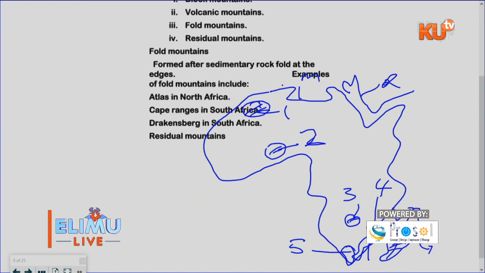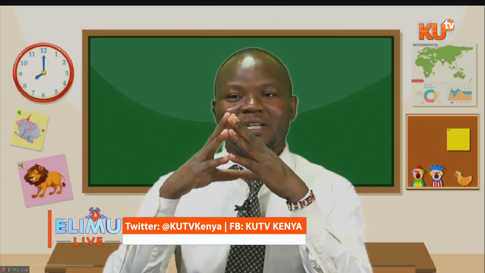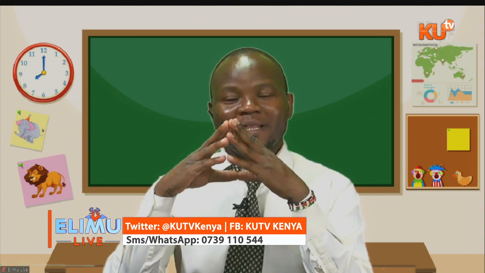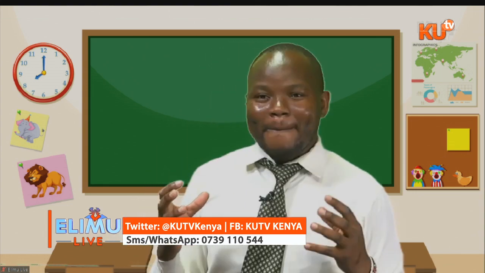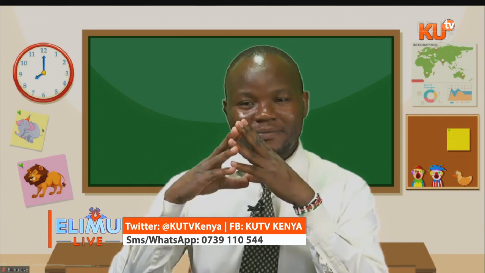Then we have the volcanic mountains. My learners, let me shortly explain about the volcanic mountains. These are the types of mountains that are mostly found in Africa. Then point 2, volcanic mountains are formed through the process called volcanicity.